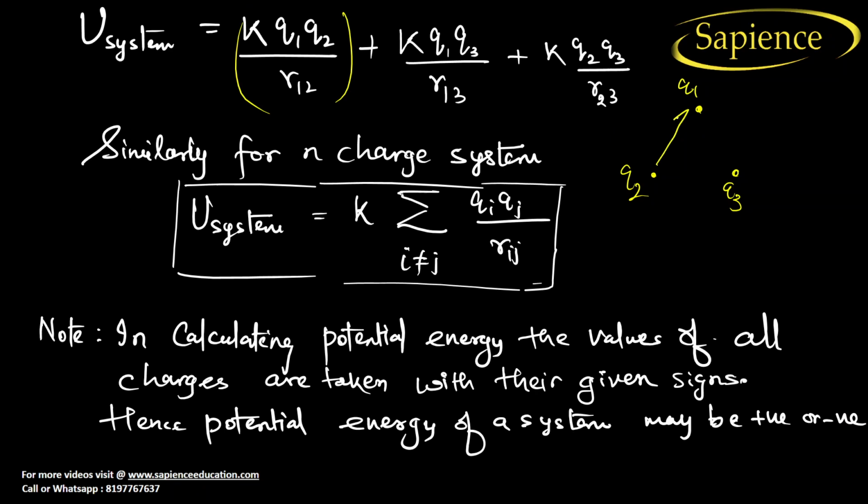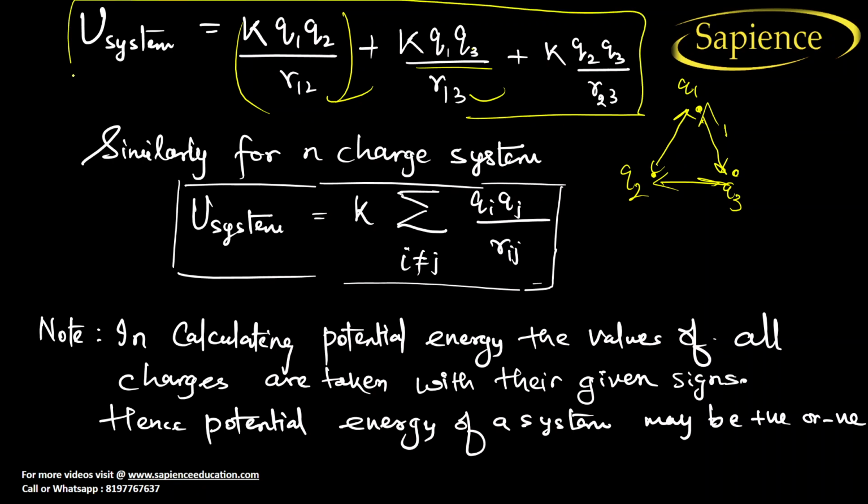Now q1 q3, so we have to add like this: k q1 q3 by r13. Mutually we have to add like this, so you will get the potential energy due to a system of three charges.